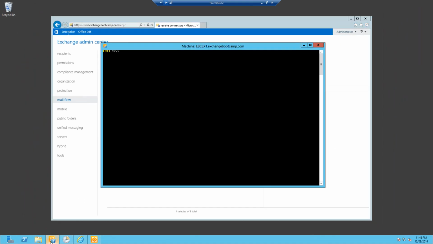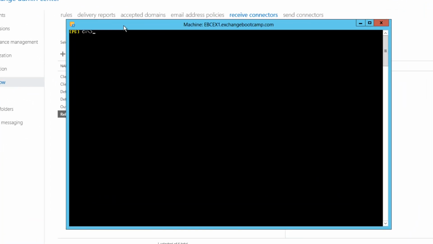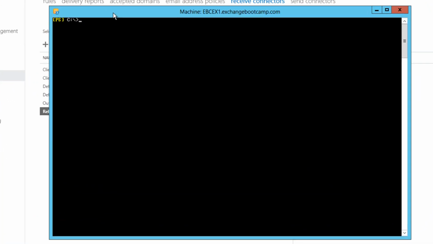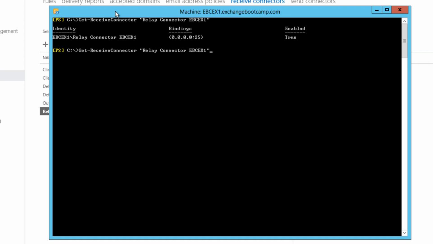And finally, we need to jump into the shell, and we need to grant our anonymous users the right to send to external recipients. So we can use Get-ReceiveConnector, just to confirm that I've got the connector name correct there, and we'll pipe that into the Add-ADPermission cmdlet.